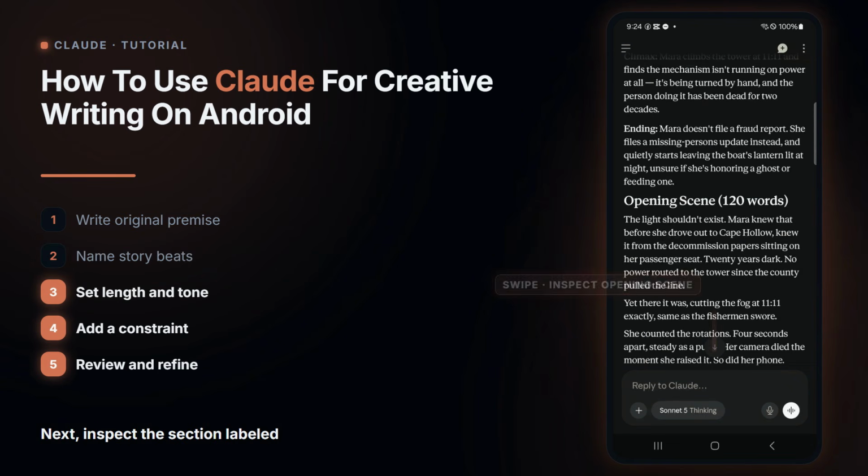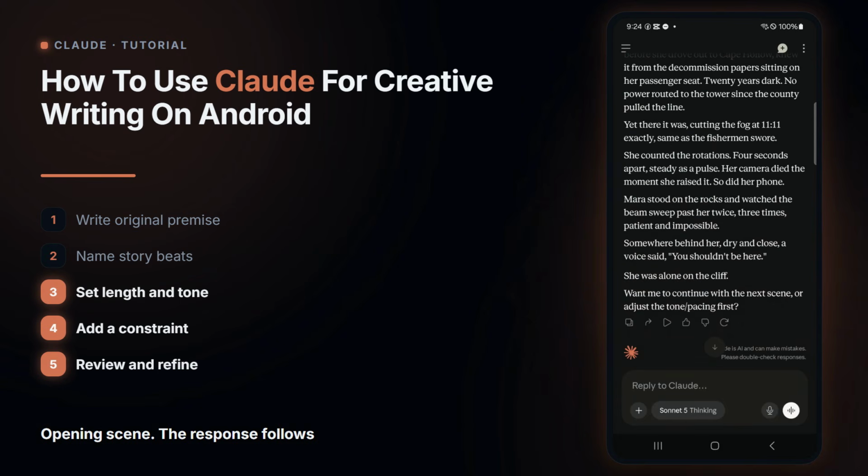Next, inspect the section labeled Opening Scene. The response follows the requested short length and uses concrete details to establish place and tension. Notice how the opening does not explain the lighthouse immediately. That constraint leaves the reader with a question and gives the later outline room to develop.